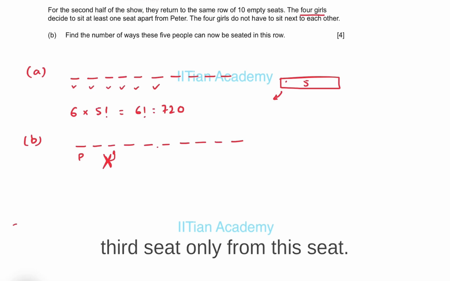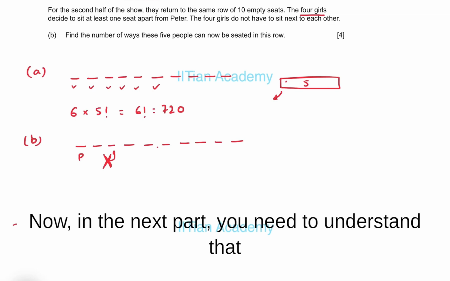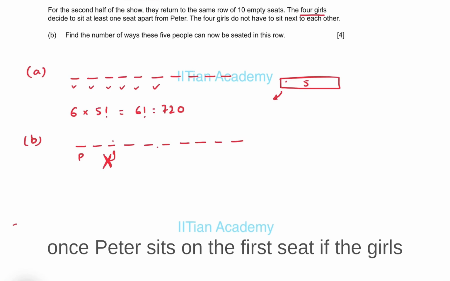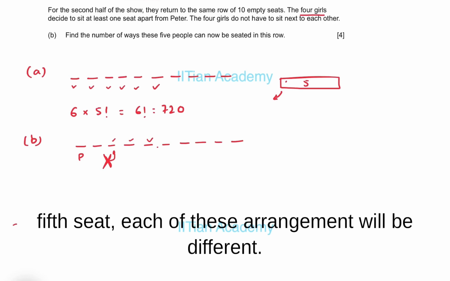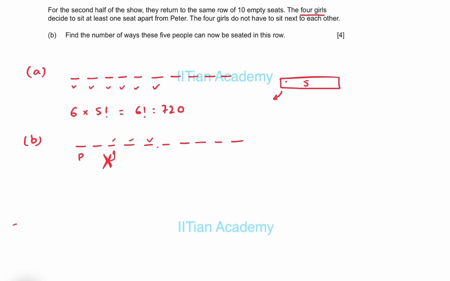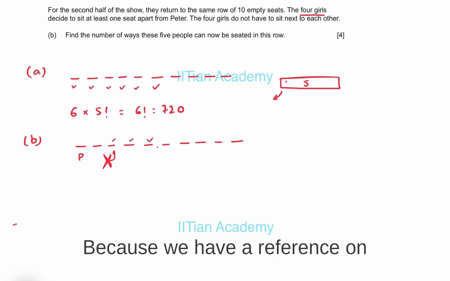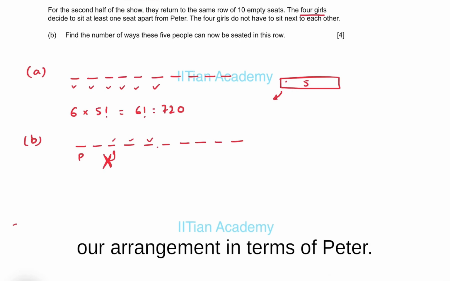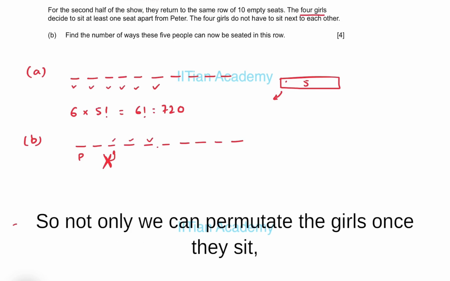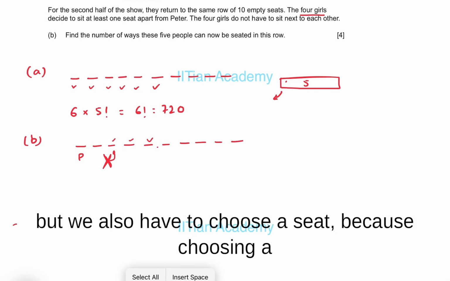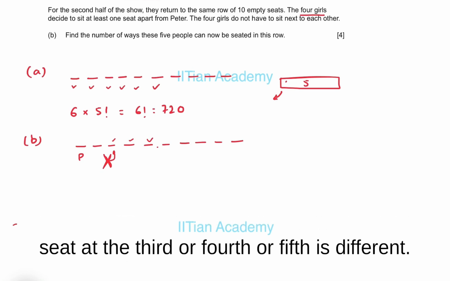Now you need to understand that once Peter sits on the first seat, if the girls start sitting from the third seat or fourth seat or fifth seat, each of these arrangements will be different because we have a reference in terms of Peter. So not only can we permute the girls once they sit, but we also have to choose a seat, because choosing the third or fourth or fifth seat is different.